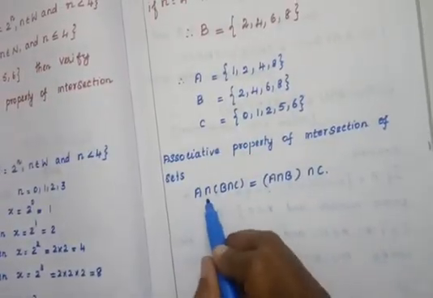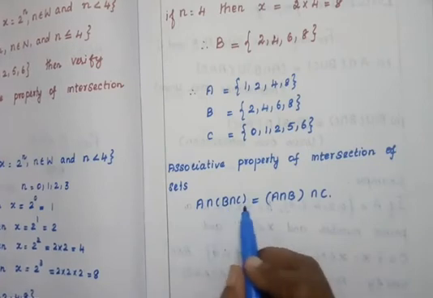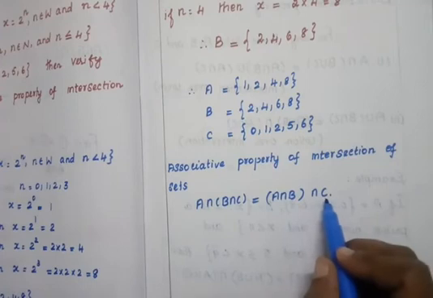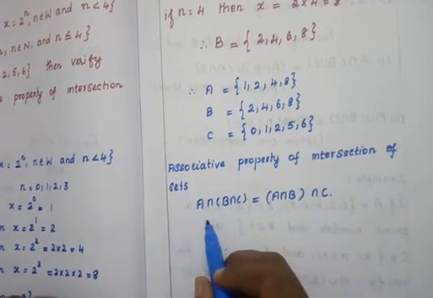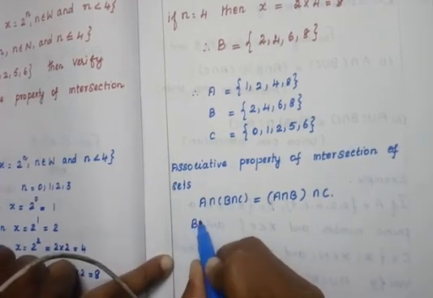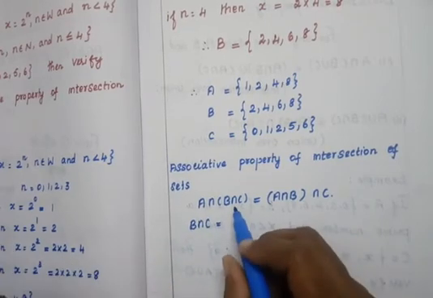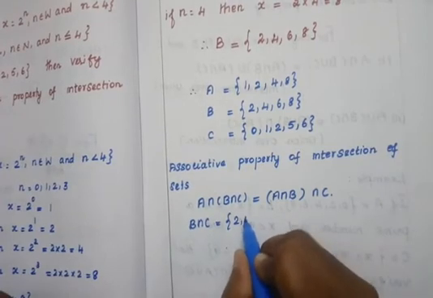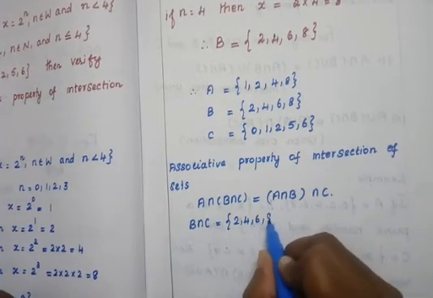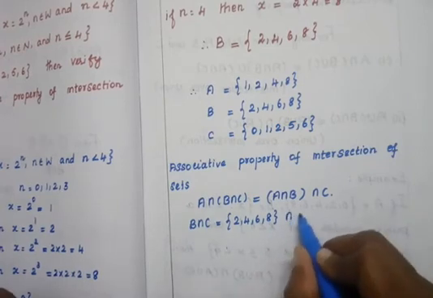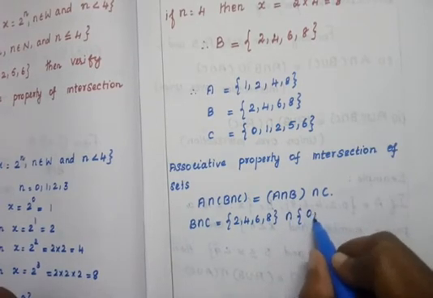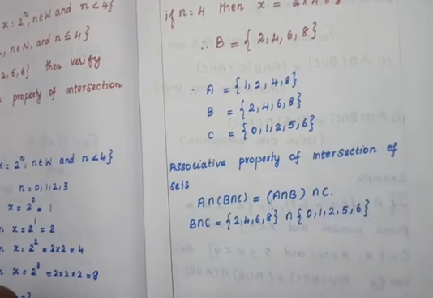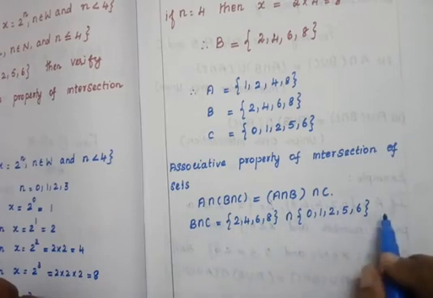That is A intersection bracket B intersection C equal to A intersection B bracket intersection C. So first let us find out B intersection C. So what is the B set? 2, 4, 6, 8, intersection C set is 0, 1, 2, 5, 6. Intersection means you have to find the common elements.